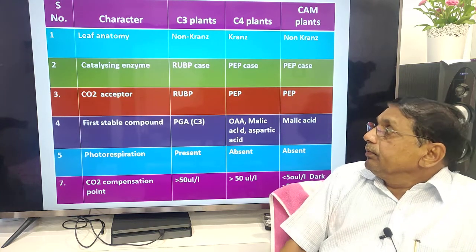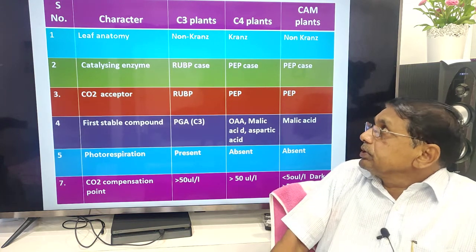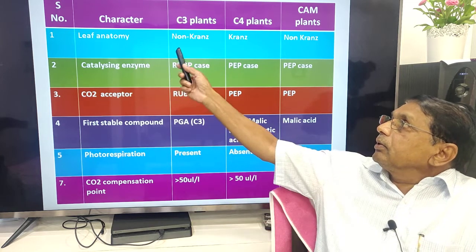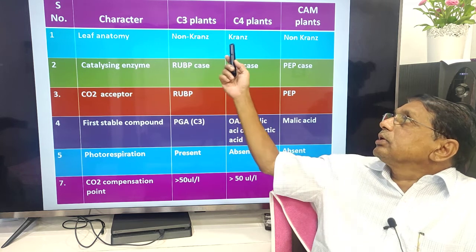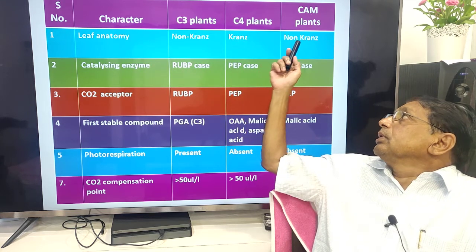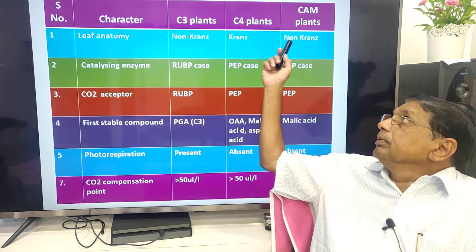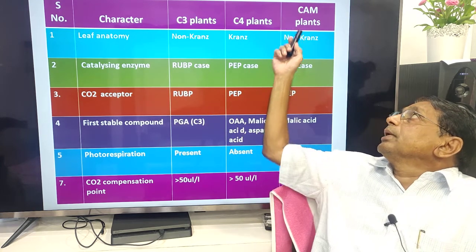So these are the differences between C3, C4 and CAM. Leaf anatomy: Kranz anatomy is absent in C3; in C4 plants it is present, and in CAM plants there is no Kranz anatomy, you remember this.